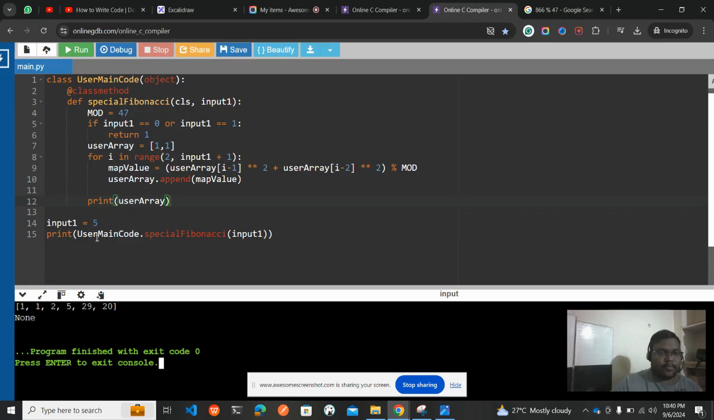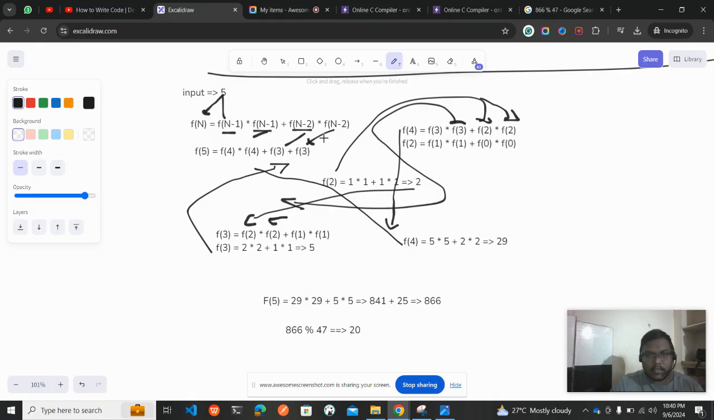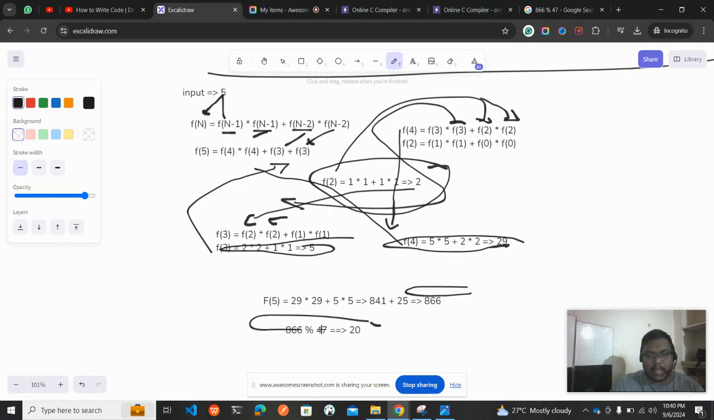So if I click on run program, now you see we have the result 1, 1, 2, 5, 29, 20. Haven't you seen these values before? Where are these values? Once we go to the Excalidraw, here you see we got 1, 1, which you have already seen. So f of 2 is nothing but 2, and f of 3 is nothing but 5. Okay, f of 4 is nothing but 29, and f of 5 is nothing but 826, and the end result is 20 because we are dividing it.